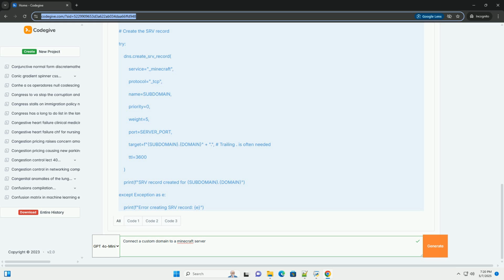Conflicting DNS records. If you've previously created other DNS records for the same subdomain, they might be interfering. Remove or modify them. Hosting provider interference. Some hosting providers might require specific DNS settings or configurations. Consult their documentation or support.